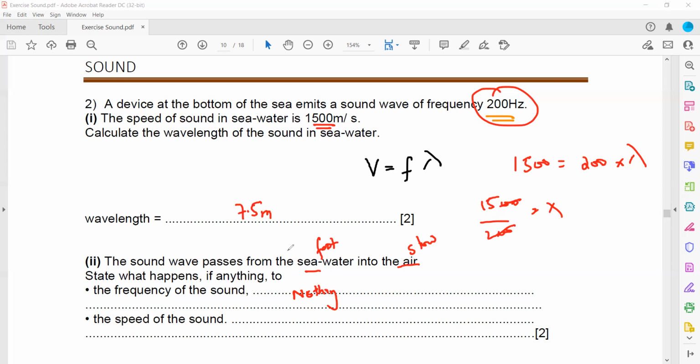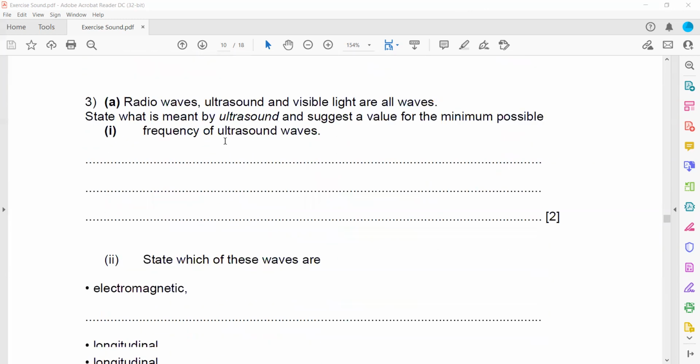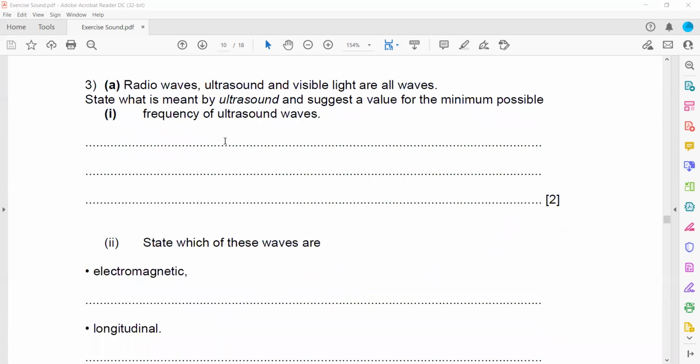Because for light it is opposite. Light travels faster in air as compared to in a medium such as water or solid. But sound travels faster in a dense medium. That's why in seawater it was traveling faster, but when it travels into air, the speed of the sound will decrease. Because sound requires a medium. In air, the particles are not tightly packed or very close to each other as compared to water, in which the particles are close.